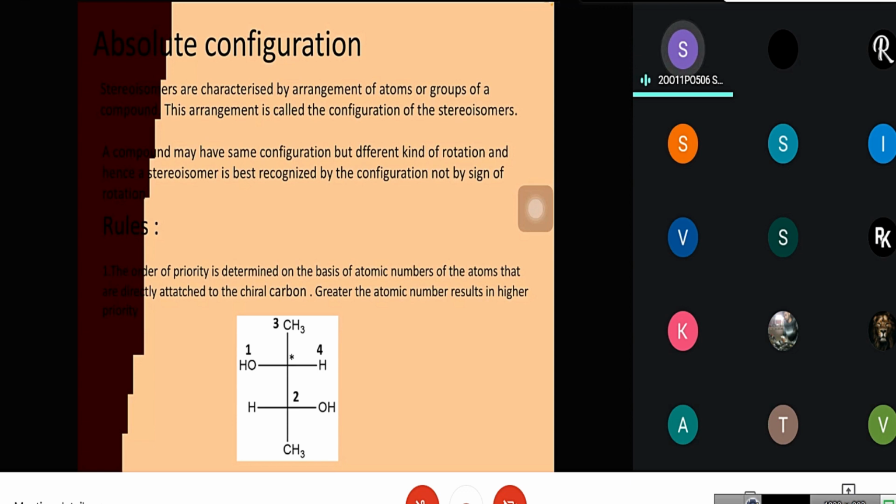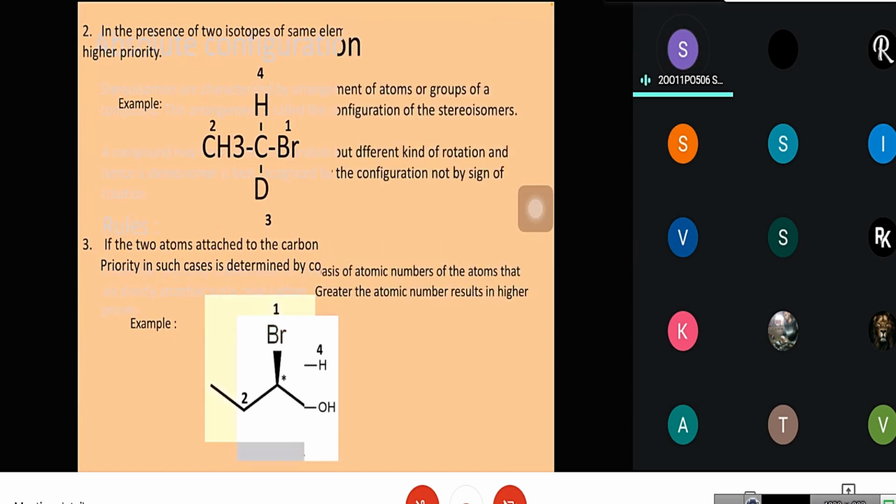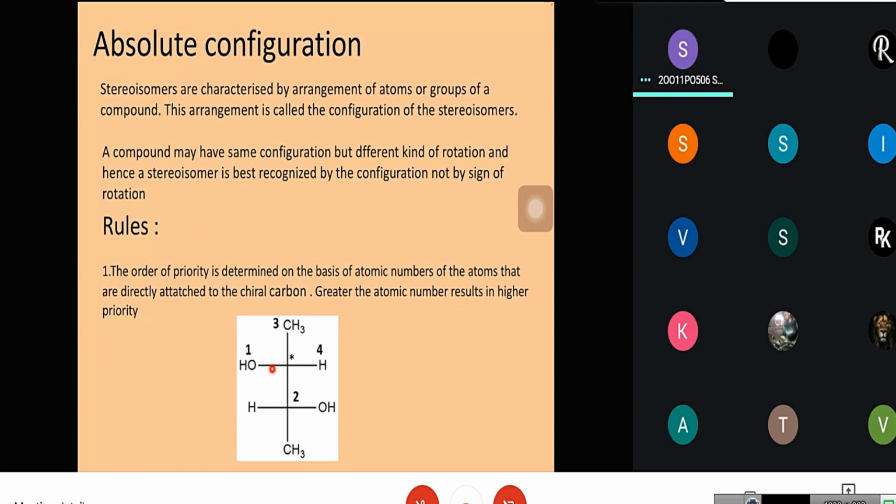Rules for absolute configuration. The first one: the order of priority is determined on the basis of the atomic numbers of the atoms that are directly attached to the chiral carbon. The greater the atomic number, the higher the priority. In this example, if we consider this chiral carbon, first priority goes to the OH group, because oxygen has the highest atomic number compared to carbon and hydrogen.